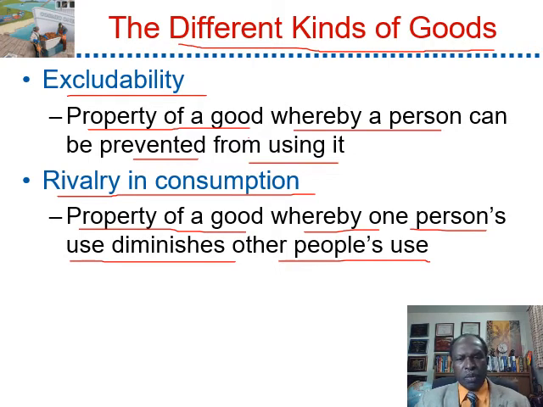For instance, fish in the ocean or in the river: being a fisherman, if I catch a lot of fish every day, I diminish the ability of other people to catch the fish.